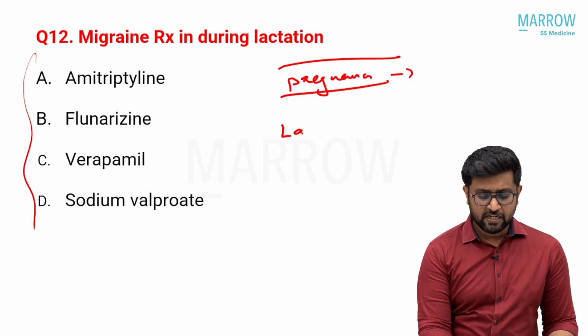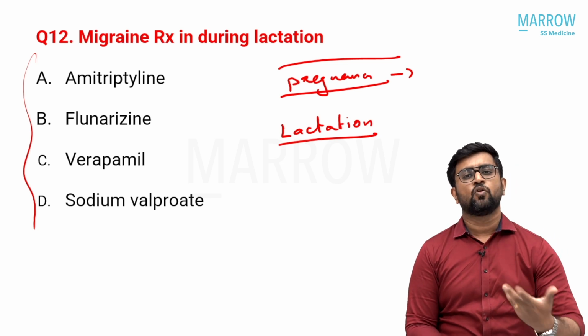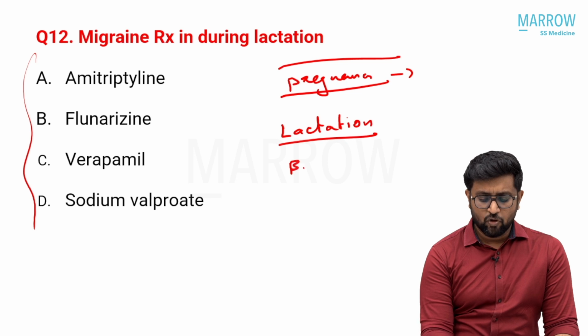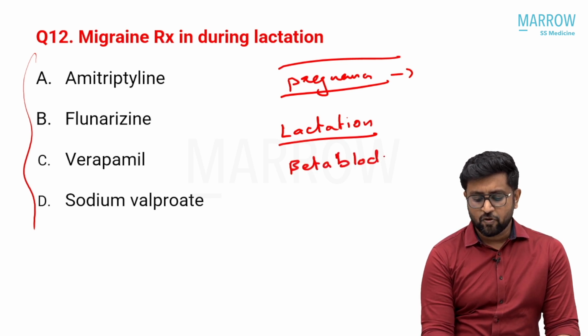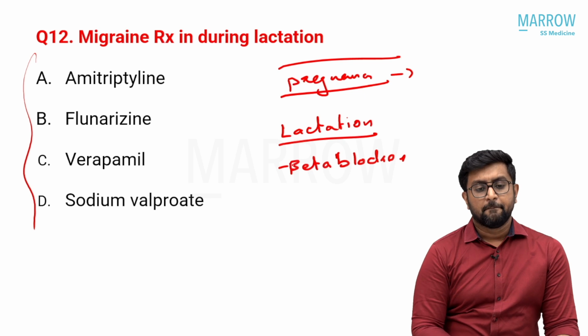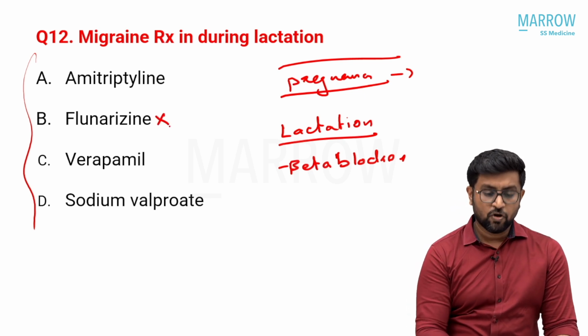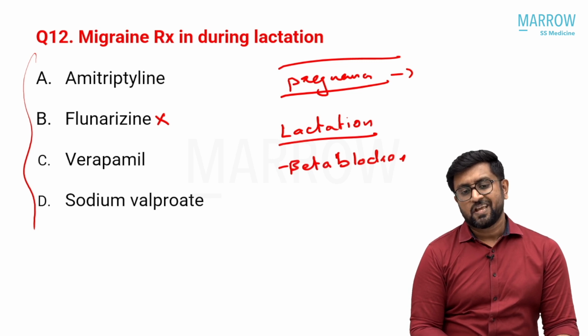Then coming to lactation. What about lactation? In lactation, the problem is that the majority of the drugs will secrete into the breast milk. So the best drug is a beta blocker, particularly propranolol, which is the best drug for migraine prophylaxis in lactation. But a beta blocker is not there. So what will you give? Flunarizine is not proven. It is not even approved by the FDA. So you cannot think of flunarizine.